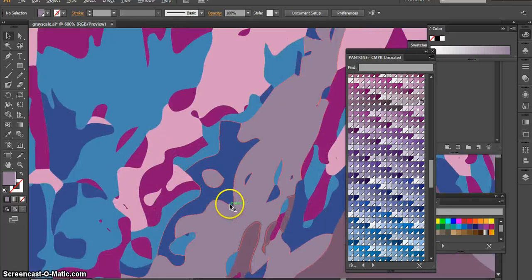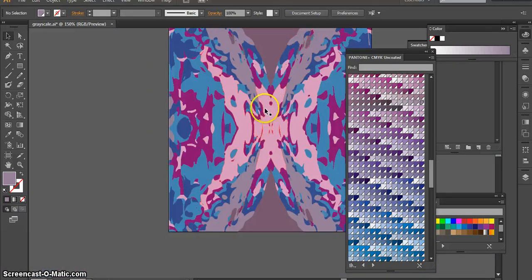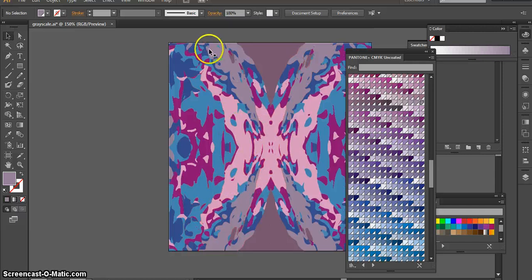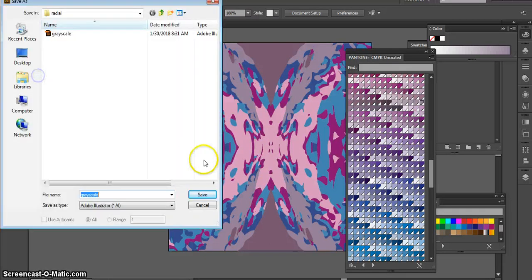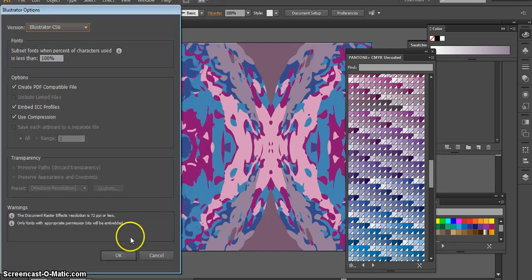And if you missed one, you want to back up, right? Control Z, back up, back up, back up, to make sure that there are no more grays. You're going to save this one as, we're just going to save it as random because it's not a color scheme. I mean, you might have tried to stick within a color scheme, but it's just sort of a random. This is going to set us up to use live color, which is a faster Illustrator tool.